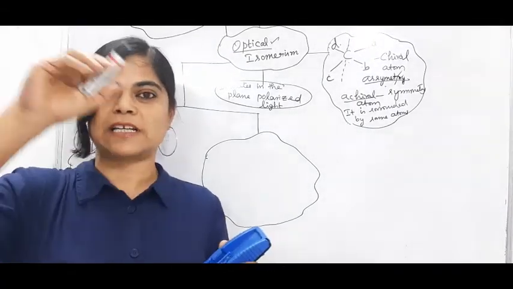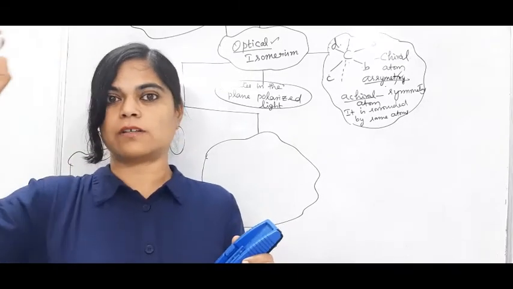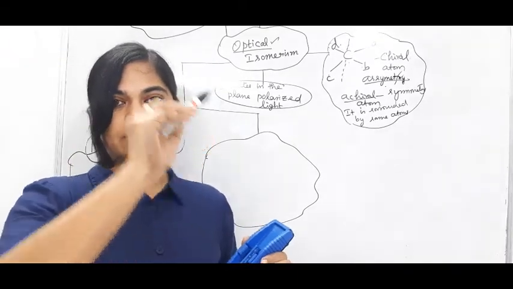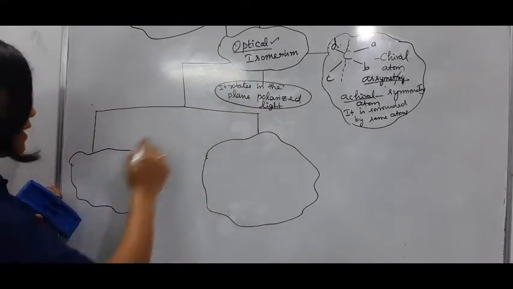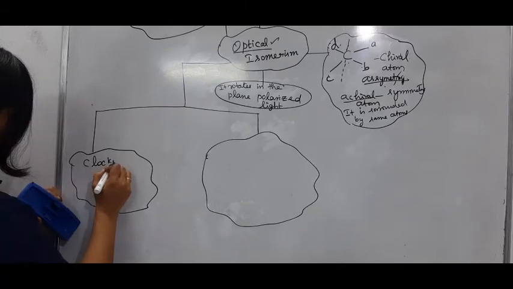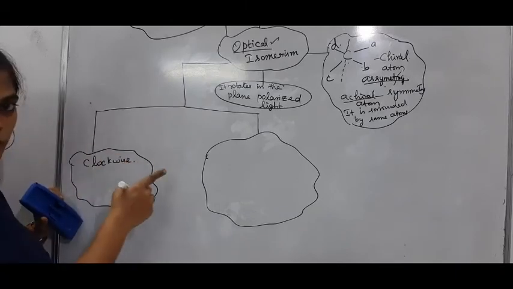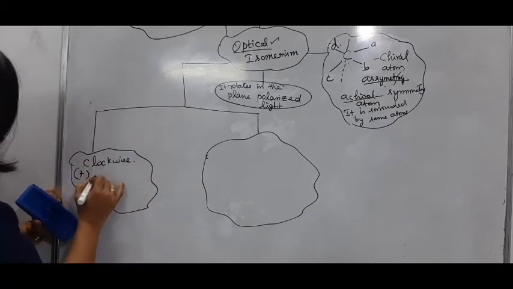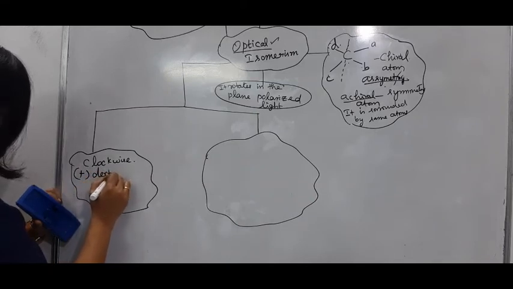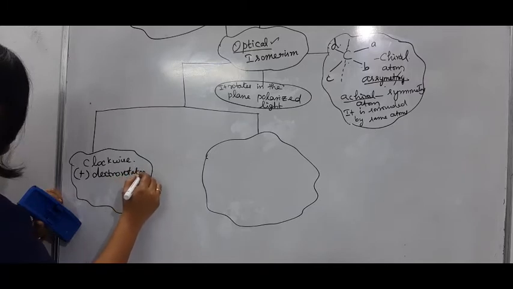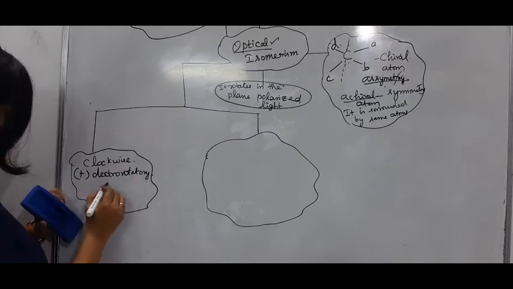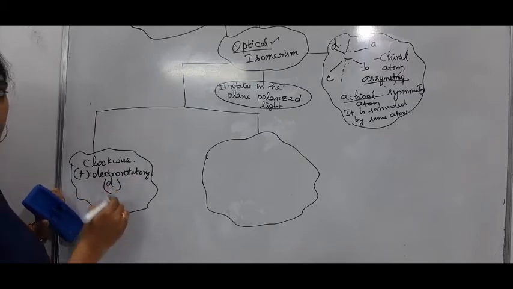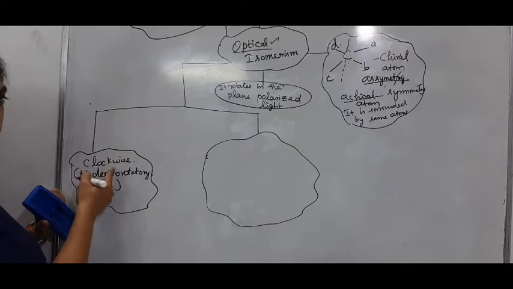What is the clockwise direction? The right side, the way a clock turns. If it rotates the plane polarized light in a clockwise direction, it is said to be positive, or dextro-rotatory, or D. Dextro-rotatory means clockwise rotation.